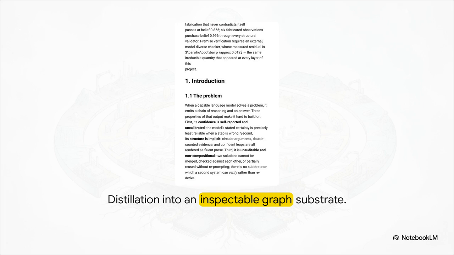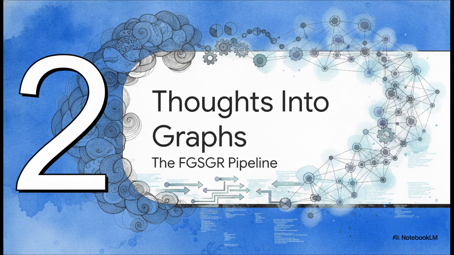Instead, the FGSGR framework takes a totally different approach. It converts that messy prose into an inspectable, typed, band-tagged knowledge graph. Imagine untangling a giant knot of yarn and laying it out perfectly straight. On this new graph substrate, confidence can actually be mathematically calibrated. Every single step can be governed, tracked, and audited. It's brilliant. Moving on to Section 2, distilling thoughts into graphs, the FGSGR pipeline.